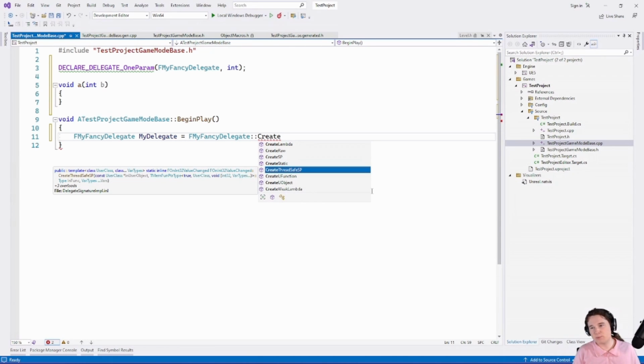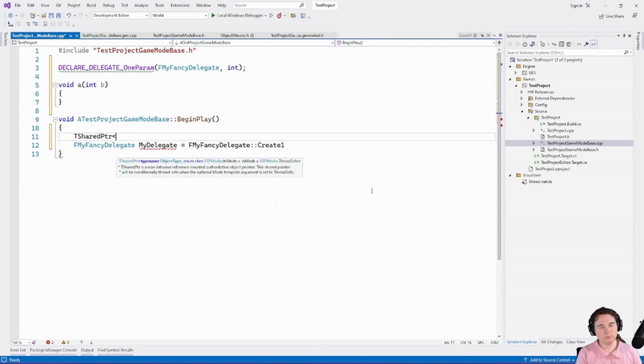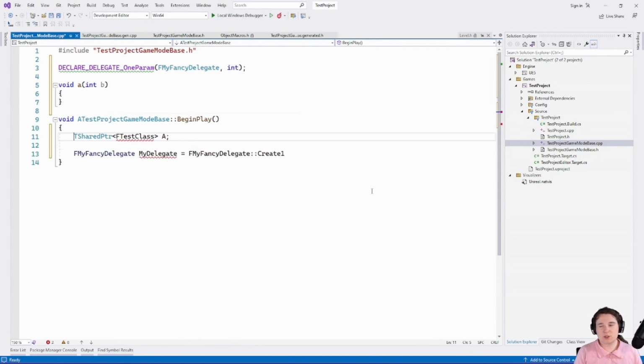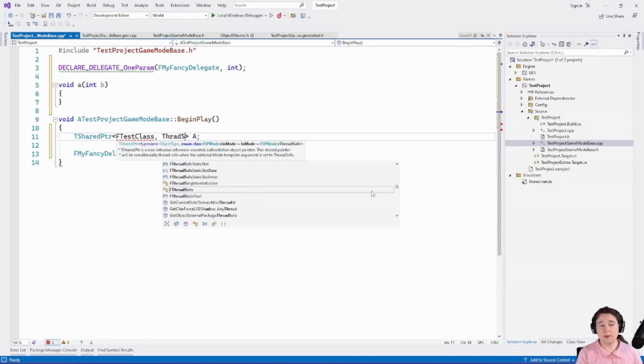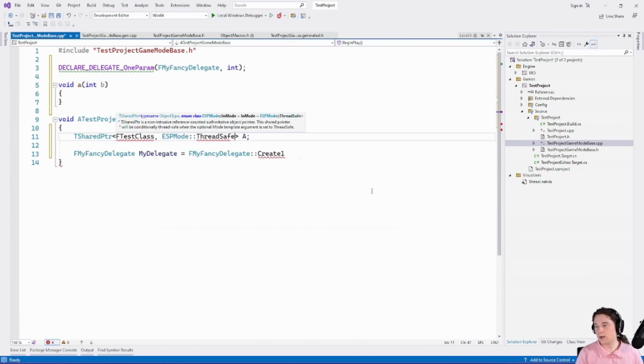By default, the TSharedPtr stuff we were doing is not thread safe. I don't have a class anymore, but I'm just going to pretend like I do. You can't read and write to it from multiple threads. You can declare it thread safe though by doing ESPMode::ThreadSafe.